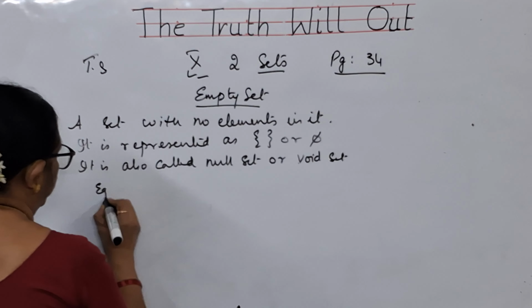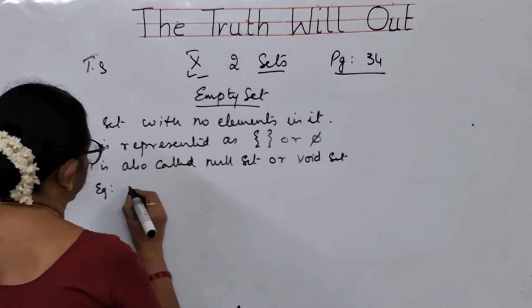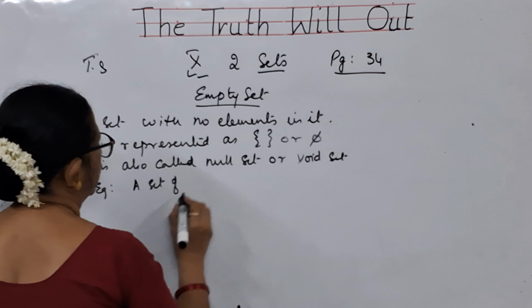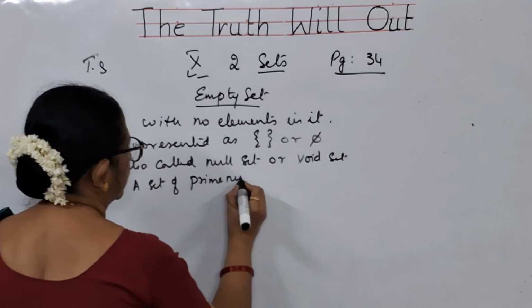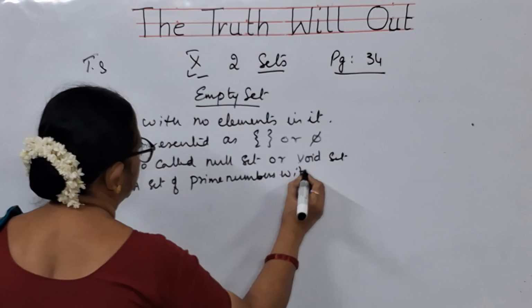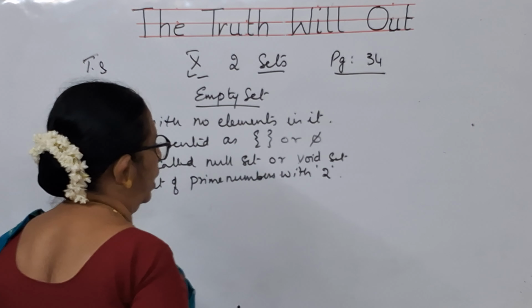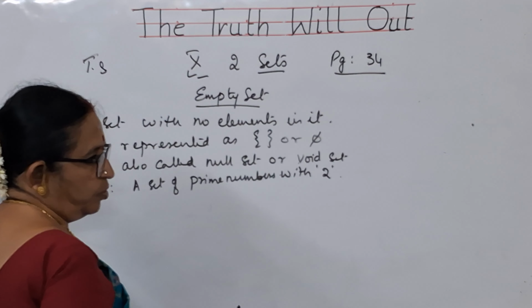As an example, we will say a set of prime numbers without 2. Do you have it, children? Prime numbers are starting with 2.